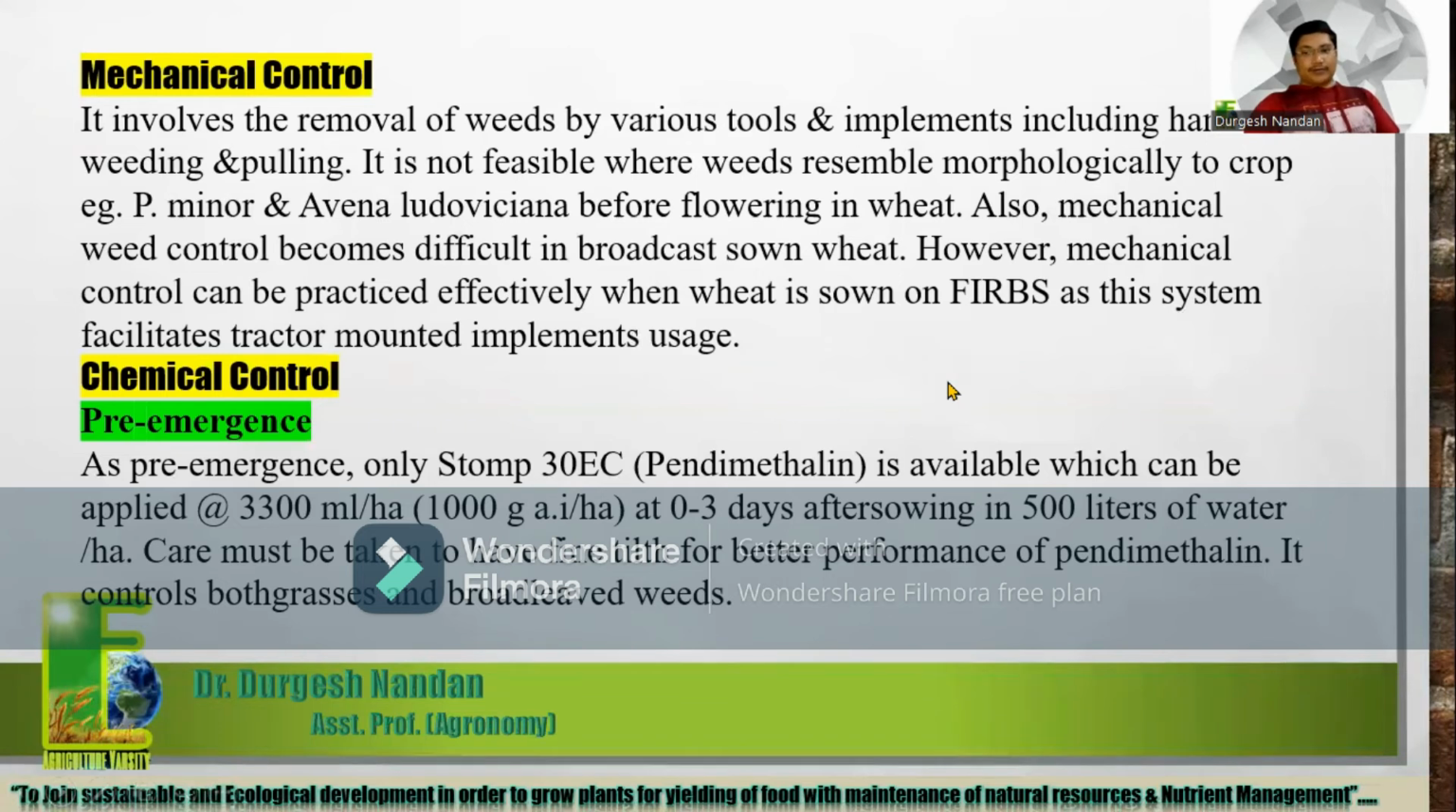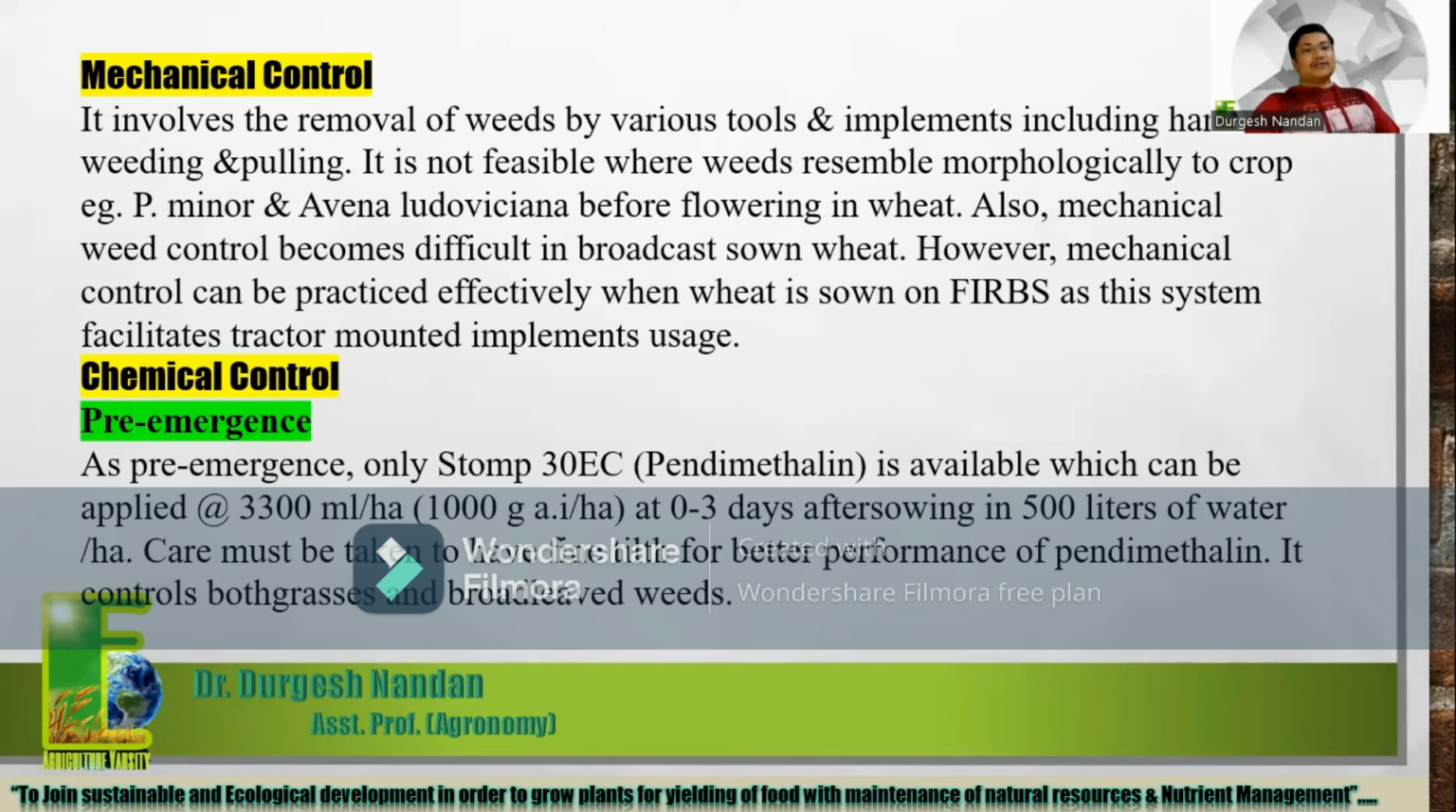And next is mechanical control. It involves the removal of weeds by various tools and implements, including hand weeding and pulling. It is not feasible where weeds resemble the crop morphologically, for example Phalaris minor and Avena ludoviciana before flowering in wheat. Mechanical weed control also becomes difficult in broadcast-sown wheat. However, it can be practiced effectively when wheat is sown on FIRBS, as this system facilitates the use of tractor-mounted implements.